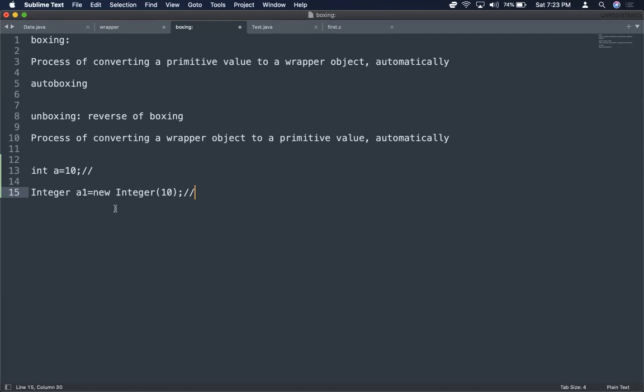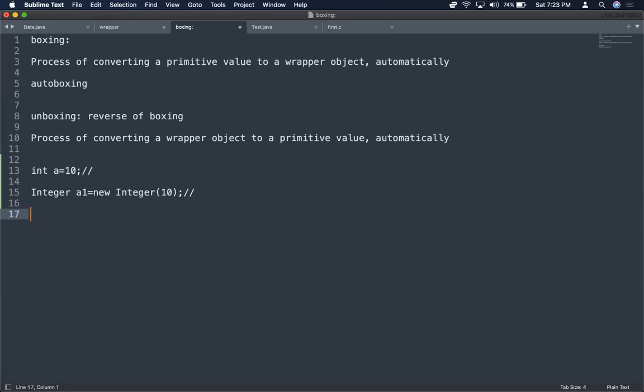If you use wrapper objects, your Java programming becomes purely object oriented, so there will not be any machine dependencies. So we have two ways to represent data: one with wrappers, another with primitive types.